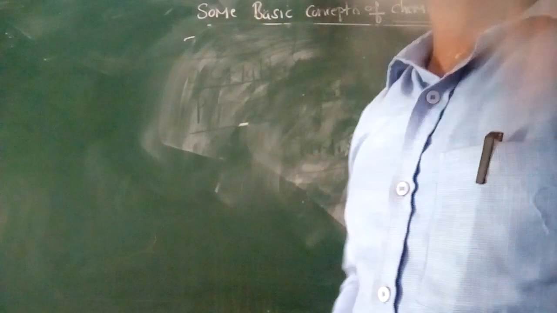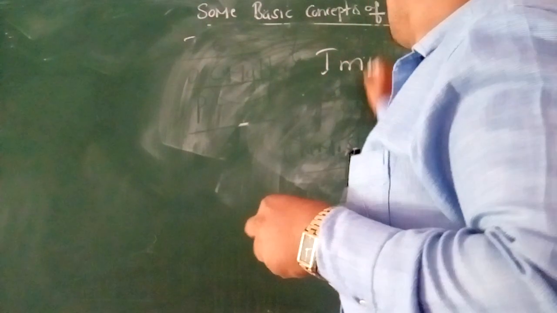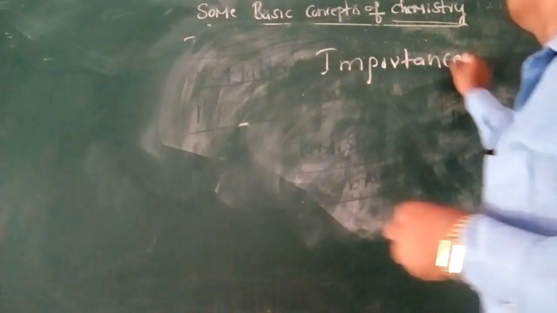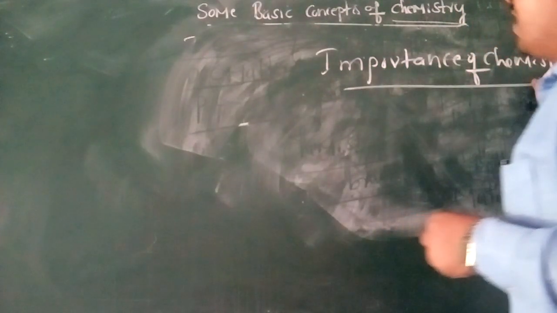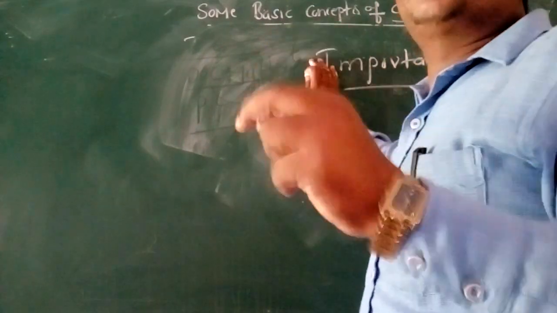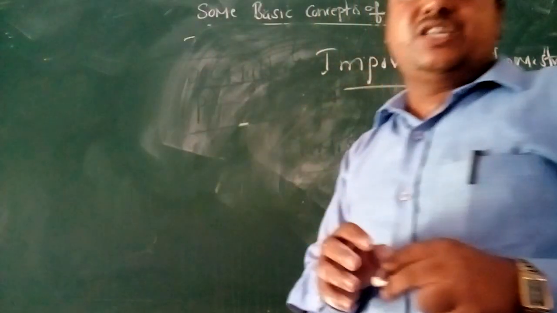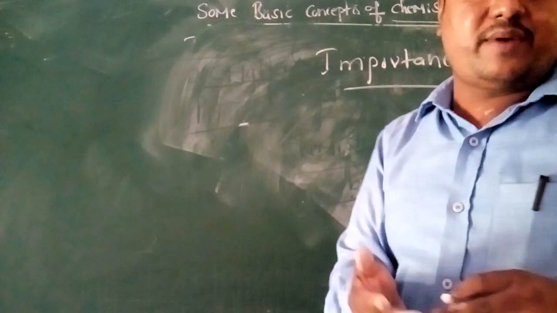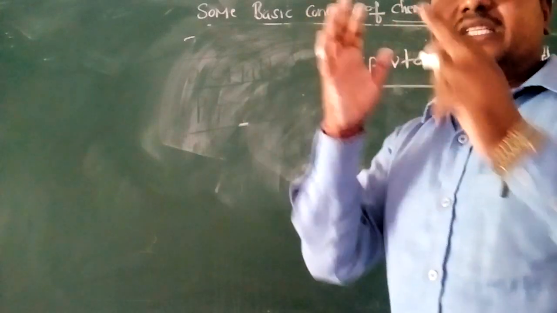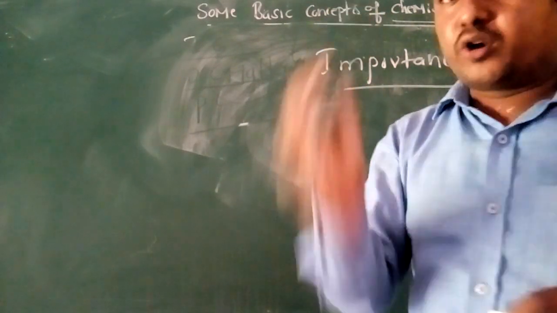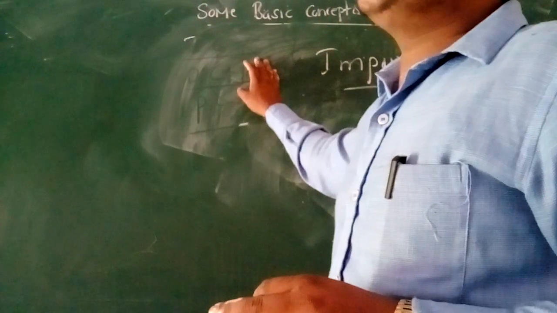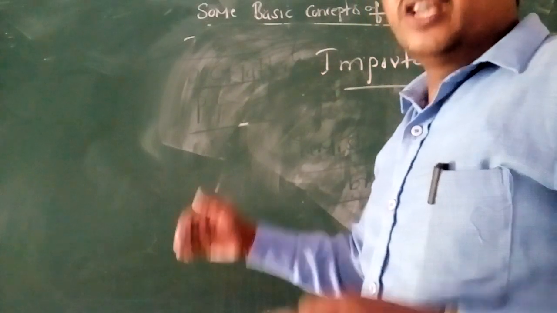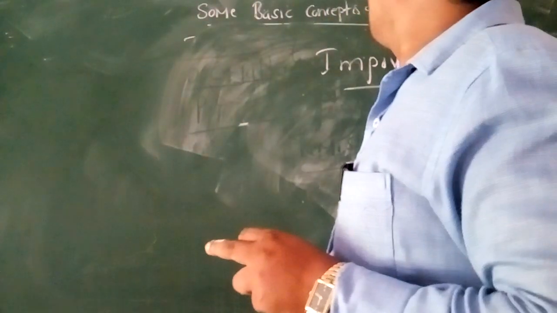Before going to start the importance of chemistry, first, once again, we can recall. Introduction is very important. First, you should know what is science. Science is the systematic knowledge acquired by human beings through careful observation and experiments. This science can be classified into physics, chemistry, biology, mathematics and geology. In chemistry, we are focusing on what is chemistry.